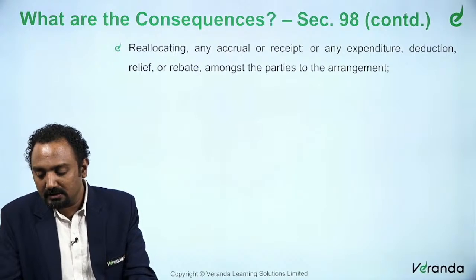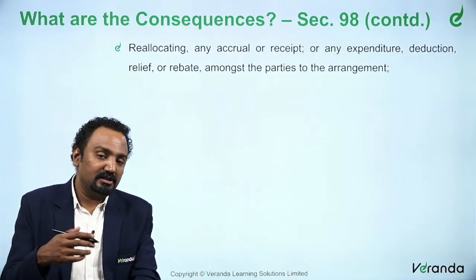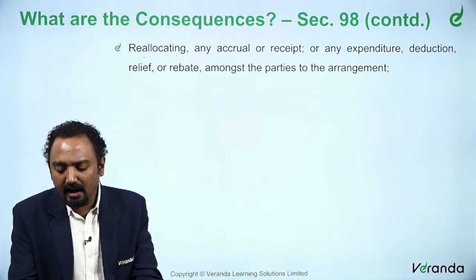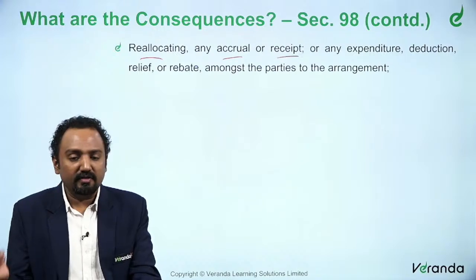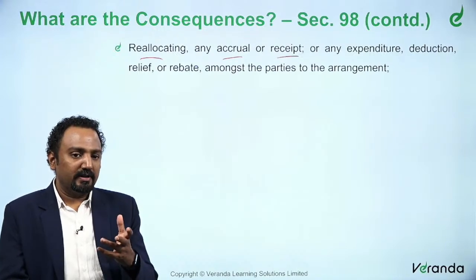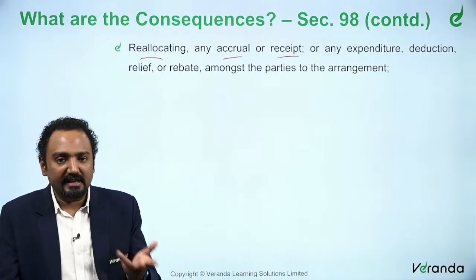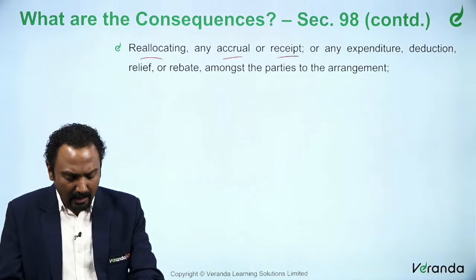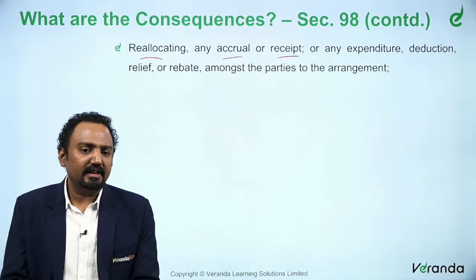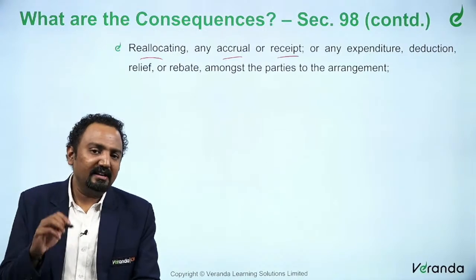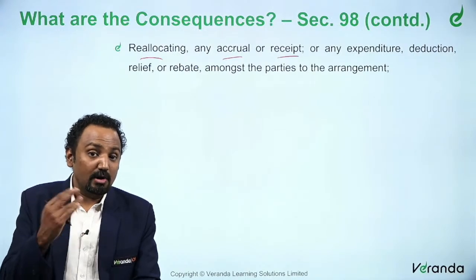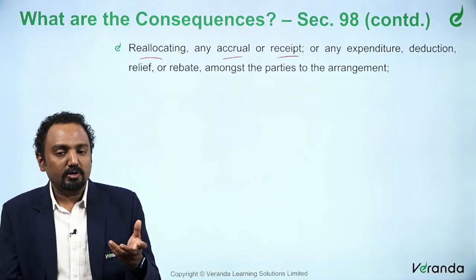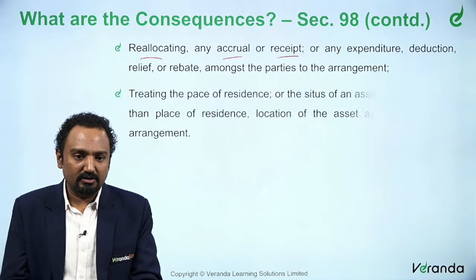What are the other consequences? Initially we said that they could recharacterize the arrangement. Now we are saying they could also reallocate any accrual or receipt of any expenditure. So whatever is the tax benefit, it is not only that the arrangement is recharacterized or modified, they could also reallocate any accrual or receipt or any expenditure, deduction, relief. So they could make changes to anything in such a manner as to make an impermissible avoidance arrangement a proper arrangement, and whatever was supposed to be evaded, you could stop them from evading all that. So that's what is there.